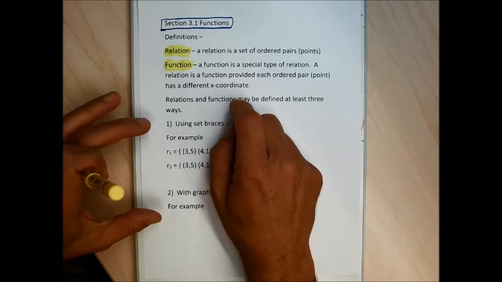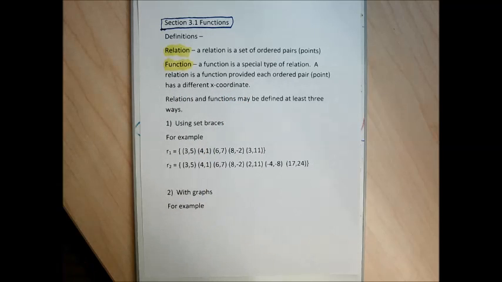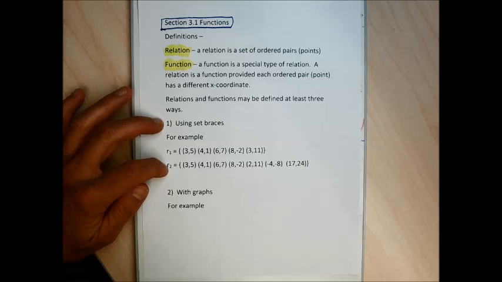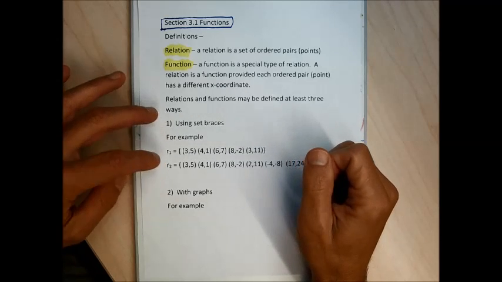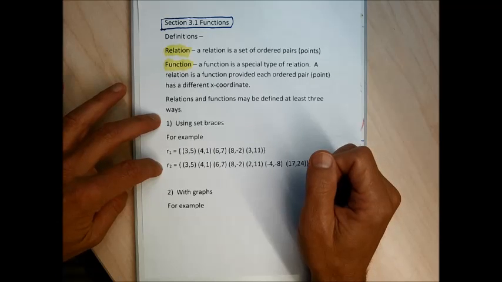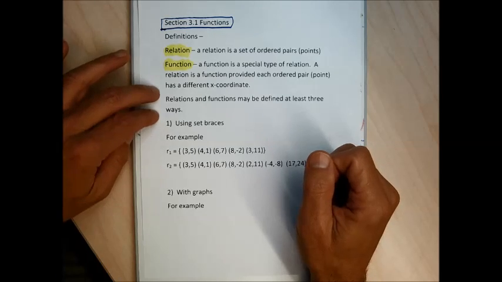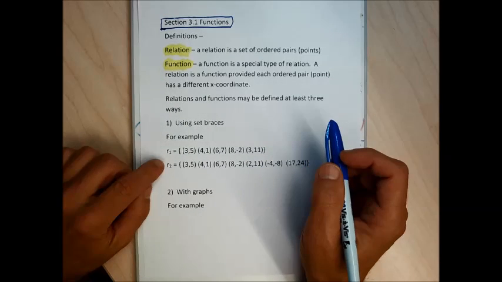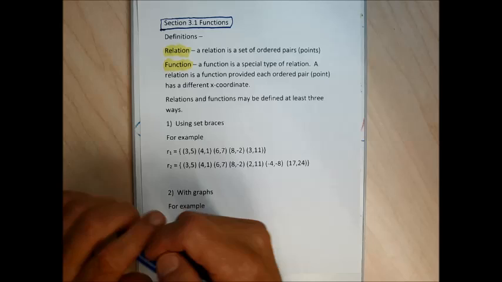So on the next couple pages, I'm going to show you different ways that we could describe or define relations, and then we'll talk about whether the relation that's defined is a function or not. So this is an example of a way to define relations. Relations can be defined using set braces. Here are two different relations defined using set braces.